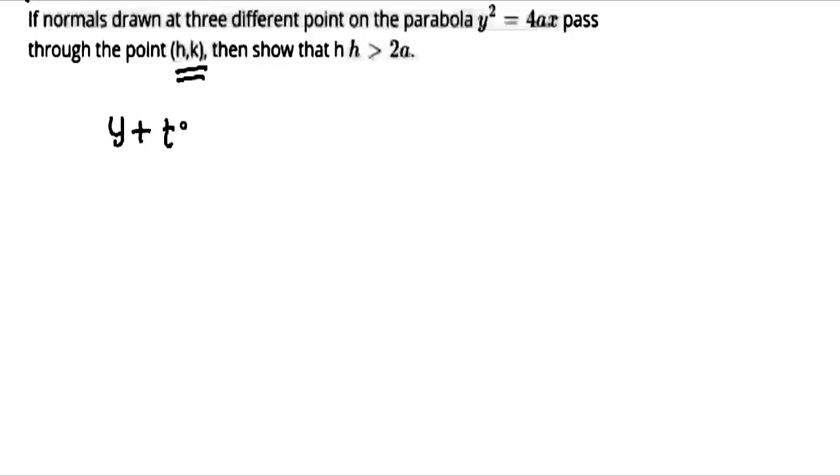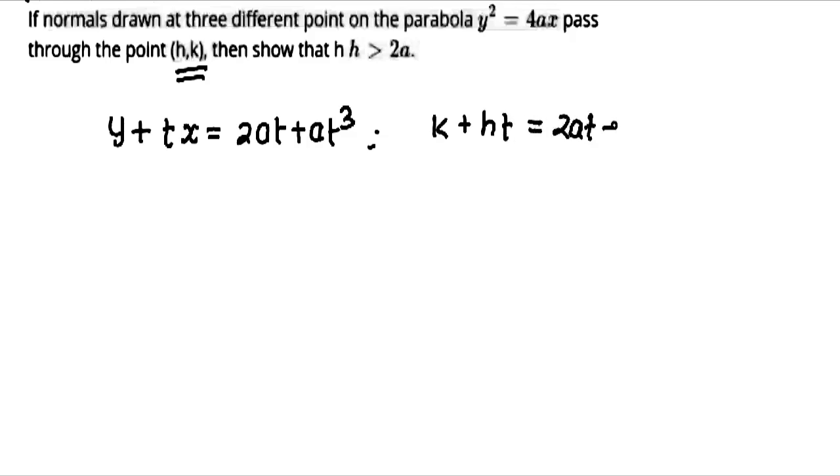So this will be y plus tx is equals to 2at plus at cube. Okay, and this normal passes through h comma k, so I'm going to satisfy h comma k. So this will become k plus ht is equals to 2at plus at cube.